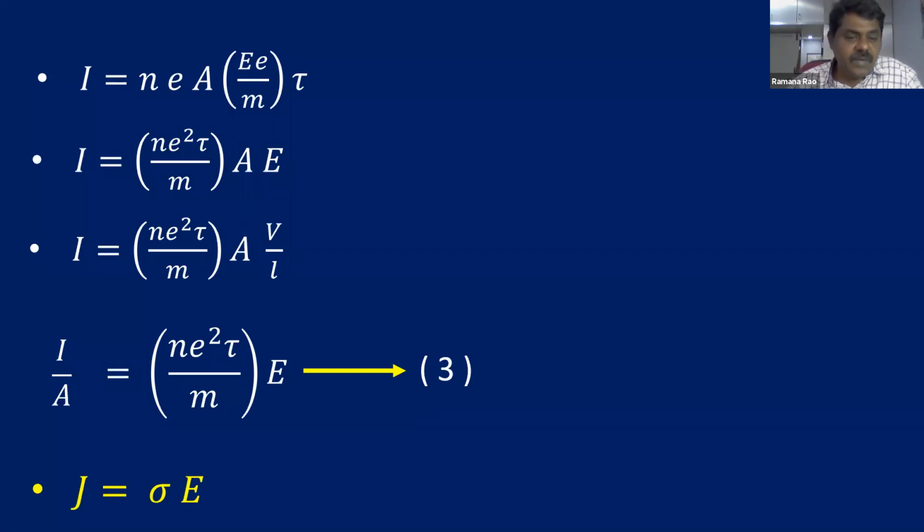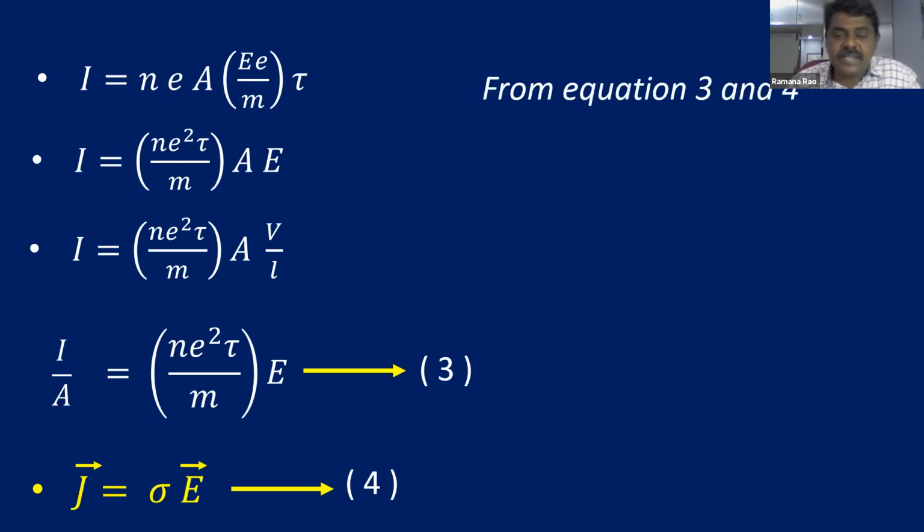So this is equal to J, J is equal to I by A. J is equal to sigma into E. Is it right? This is already what we discussed, this is Ohm's law. So we derived Ohm's law from the concept of drift velocity. So this is equation number 4.